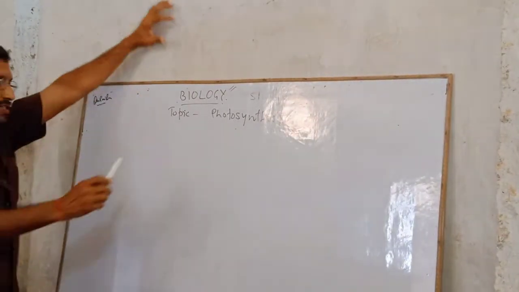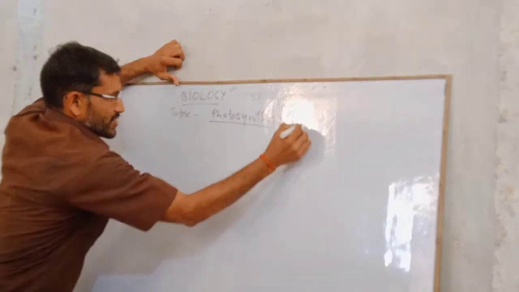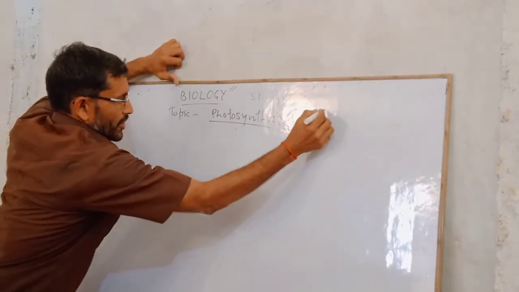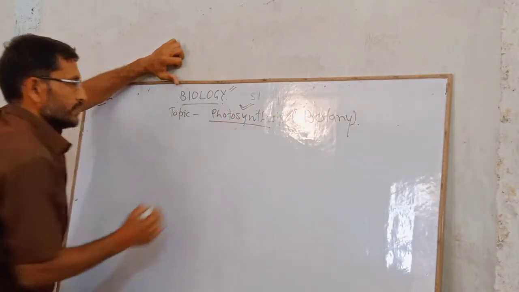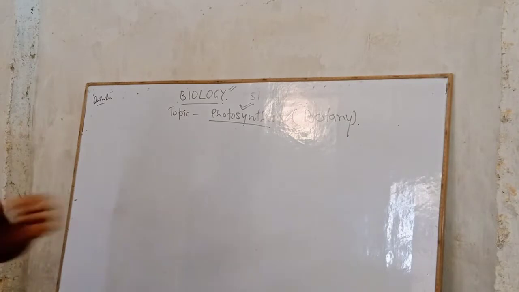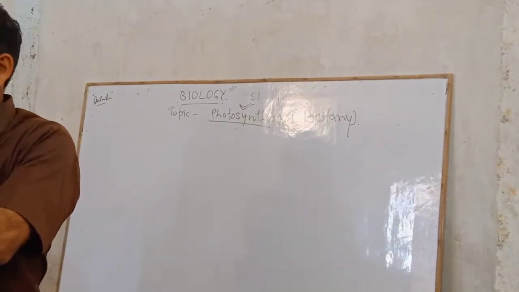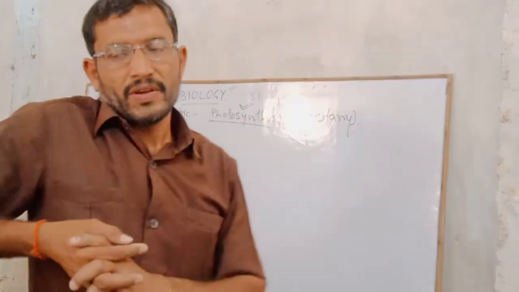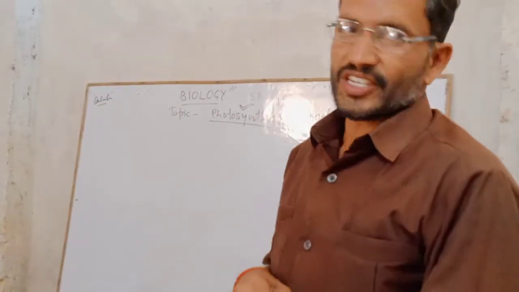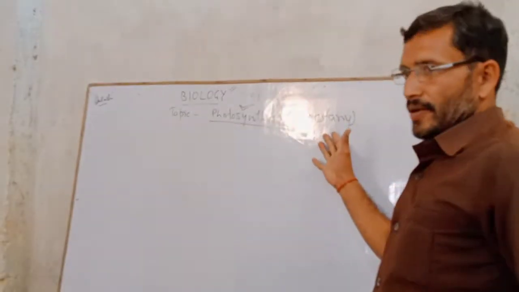In case of plants, which deals with the section of botany, in subject botany we study all about the plants. So study of plant, the scientific study of plant, the section is called botany.